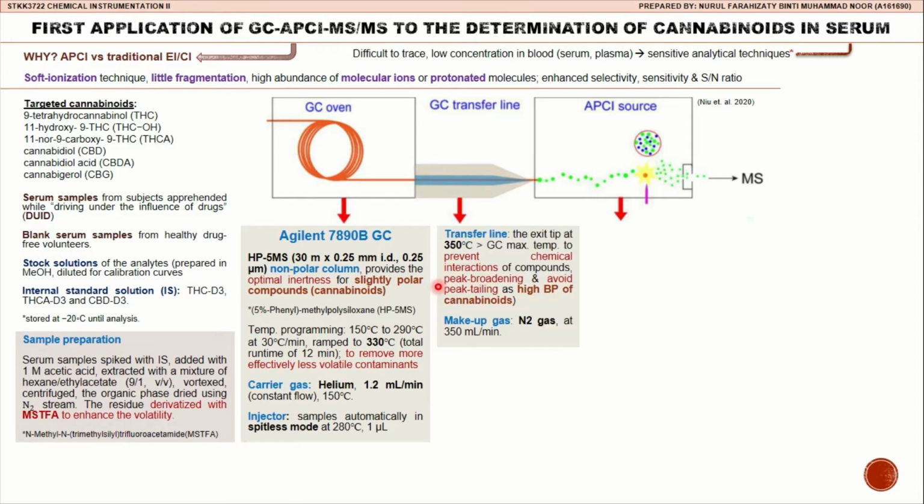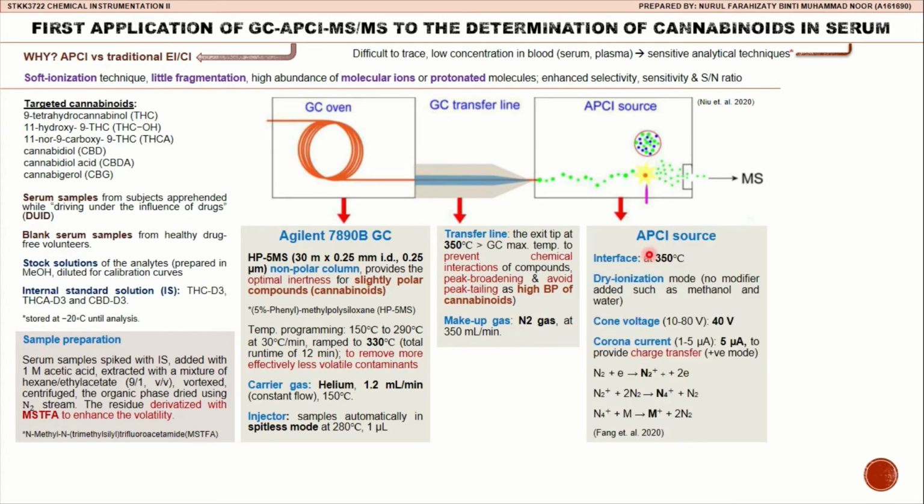At the transfer line, we must pay attention to the exit tip of the column where the temperature is set at 350 degrees Celsius, which is much higher than the GC maximum temperature. This is to prevent chemical interactions of compounds, avoid peak broadening and peak tailing, because cannabinoids have a much higher boiling point. The nitrogen gas is used as makeup gas.